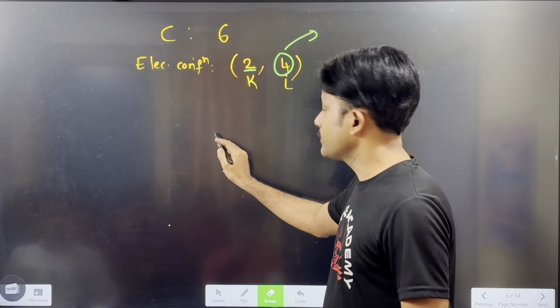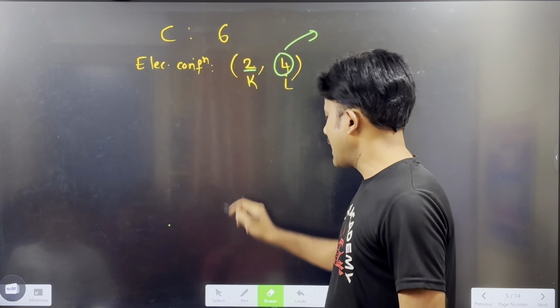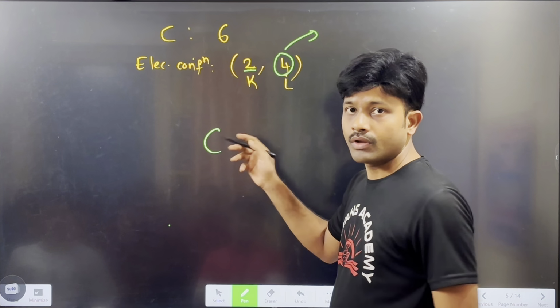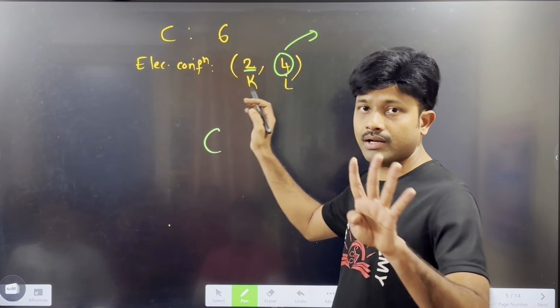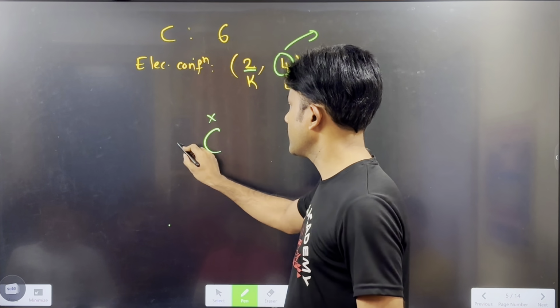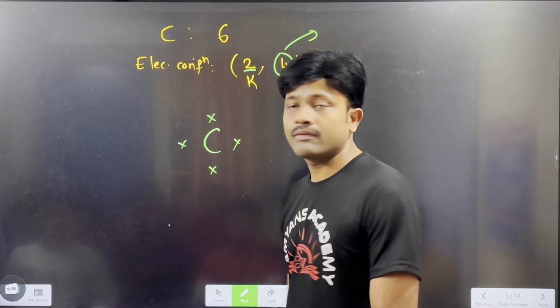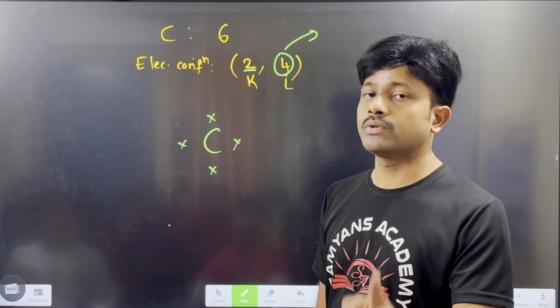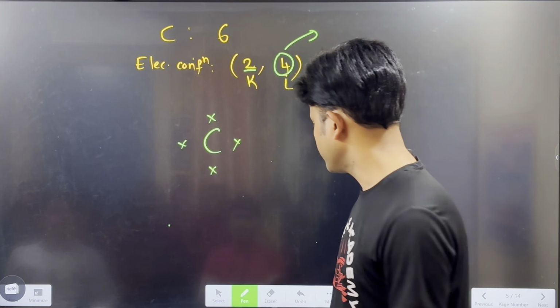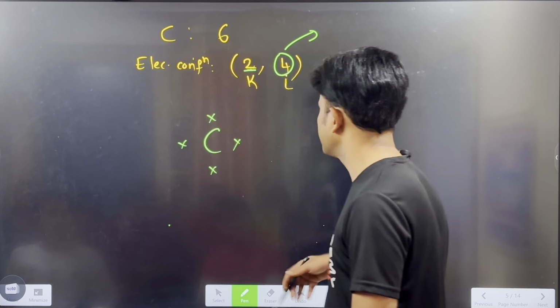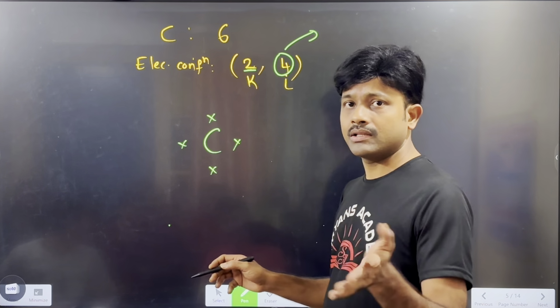Now remember, all of you look here. Carbon has how many electrons in the last shell? 4 electrons. It has 4 electrons. It requires 4 more electrons to get the octet configuration. Then who will give these 4 electrons? Hydrogen or any other atom you take.